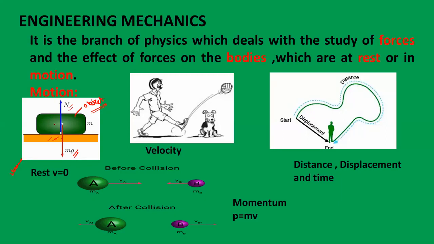But there is no force in the x direction, that is positive x or negative x. Therefore, there will not be any motion of this object. This condition is called a rest condition, where the velocity of the object is 0. So I hope this concept is clear.